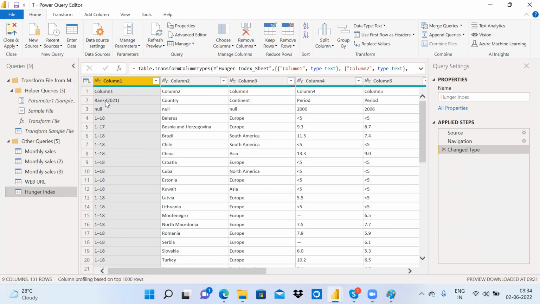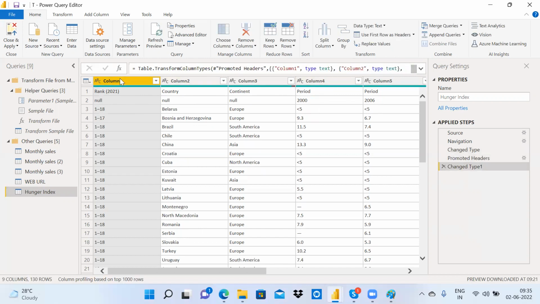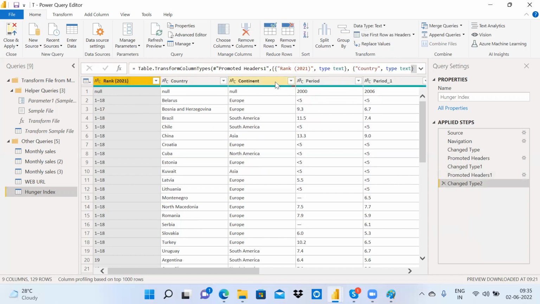What we need to do? Simply, we need to click on use first row as headers. This will promote the first row to header. Okay, I am clicking on this. I promoted the first row as header, but still my column names are not there. My column names should be rank, country, continent. I'll click one more time. Okay, so now rank, country, continent, period, everything is fine. This is the proper table actually.